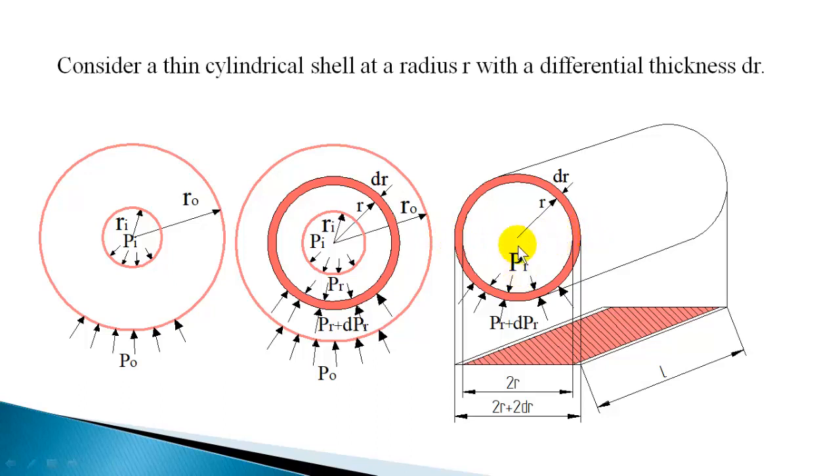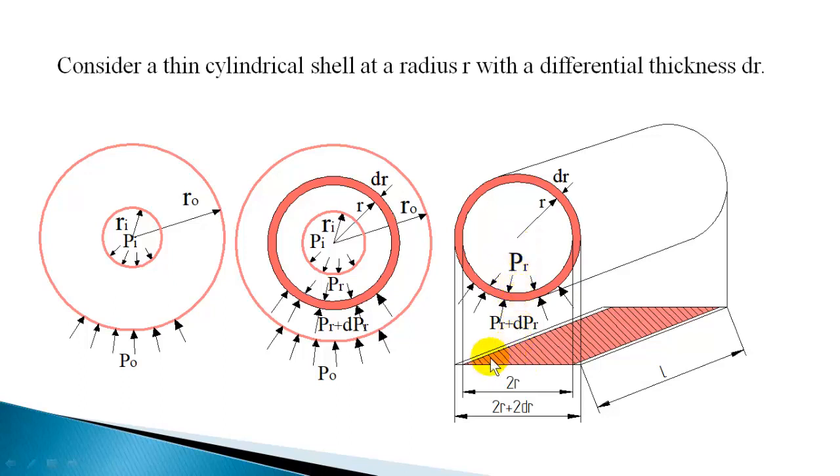Due to this internal pressure there will be a vertically downward force, and due to this external pressure there will be a vertically upward force. This force on a curved surface you can find out as pressure into projected area. Which direction do we want to find the force? We want to find it in the vertical direction.